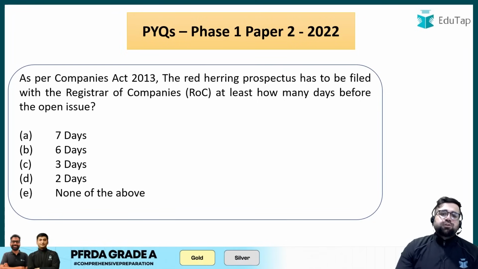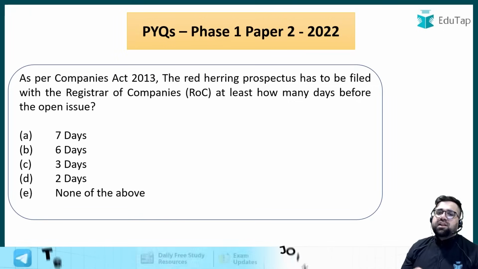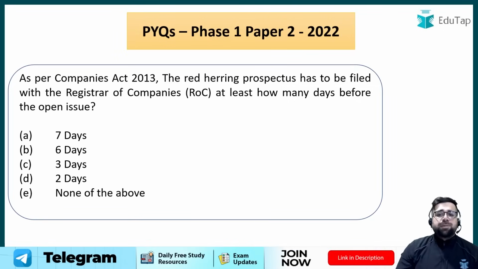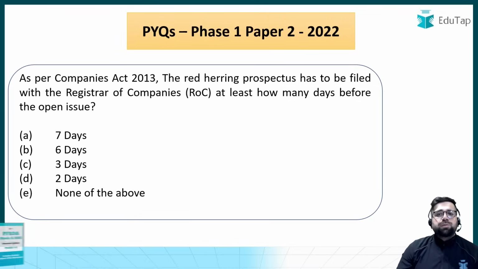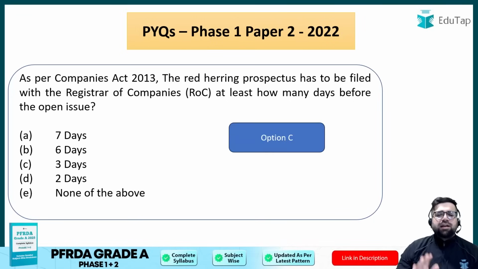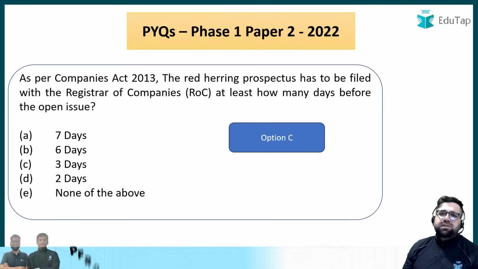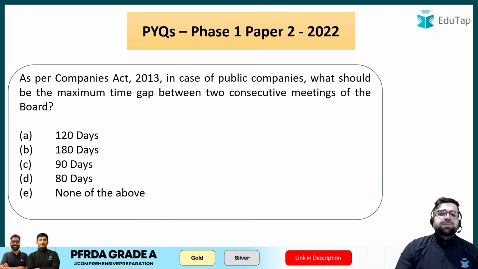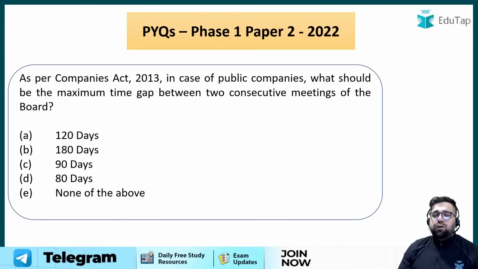As per the Companies Act 2013, the red herring prospectus has to be filed before the registrar of companies at least how many days before the opening of the issue? Now, please let me know your answer. If I'm not wrong, the correct answer will be option number 3, which is 3 days only, which is option number C. Very easy.